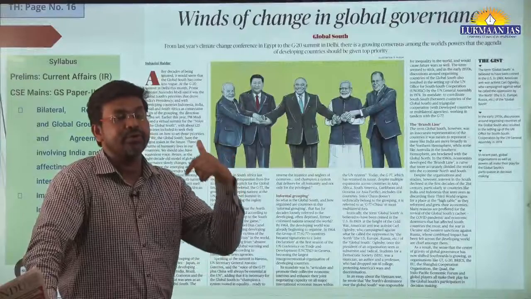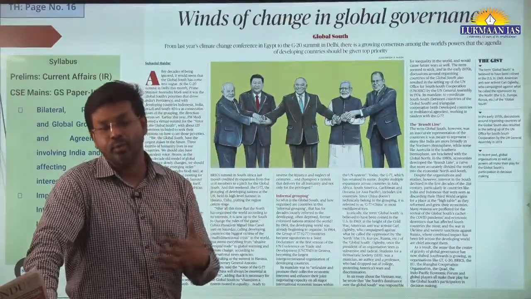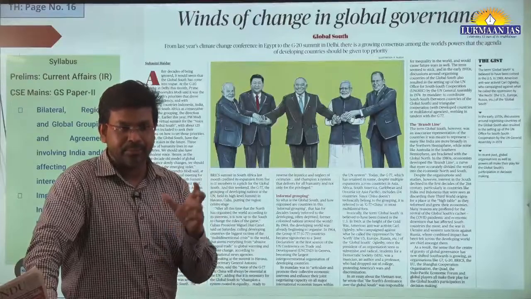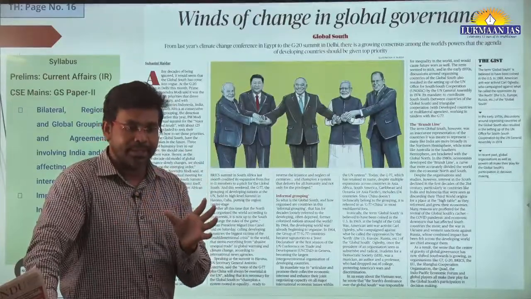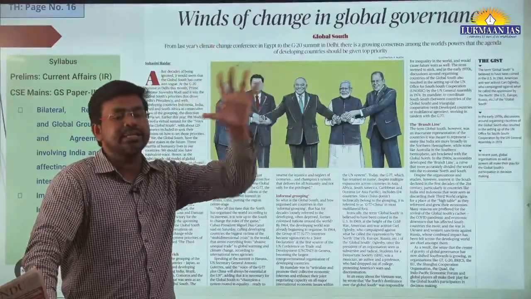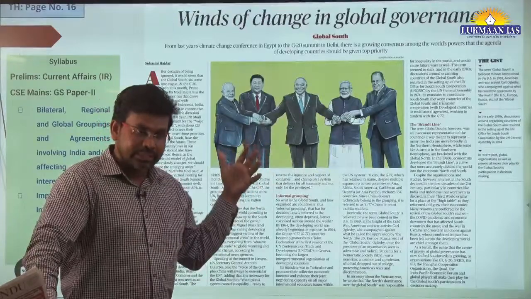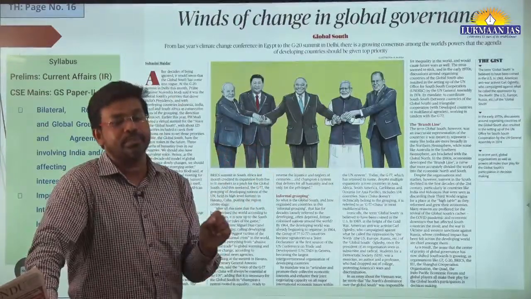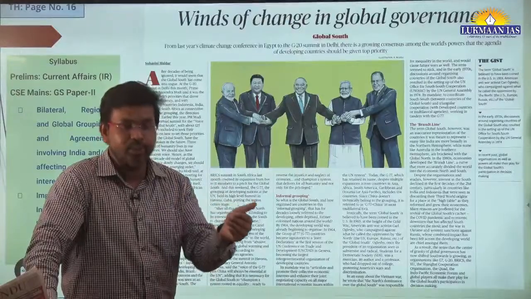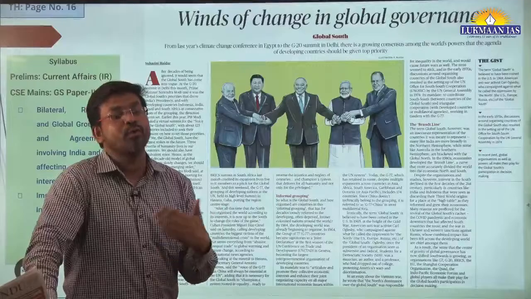Other instances, if we talk about the BRICS summit, in the BRICS summit all the countries are from the global south, means they are developing countries. Although Russia is in the global north, it is largely global south, means this is a developing country. So they have also enhanced the membership of BRICS. They have included 6 new members, and there was again a call of global south.